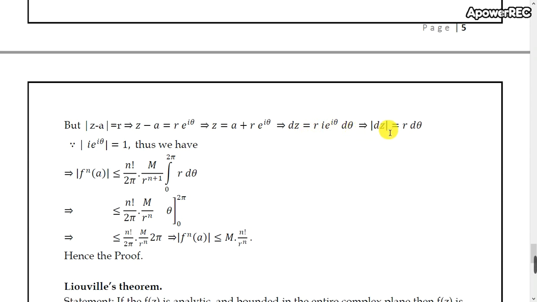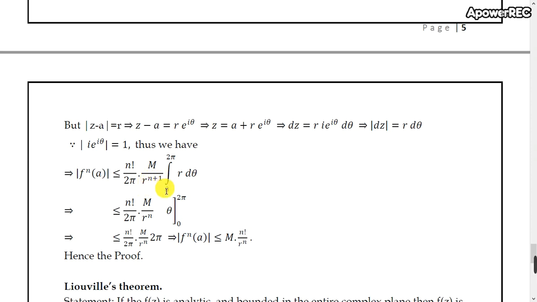Then mod dz equals r dθ, because θ is always positive and mod of i e^(iθ) is 1. Hence mod f^(n)(a) is less than or equal to n factorial divided by 2π into M divided by r^(n+1).